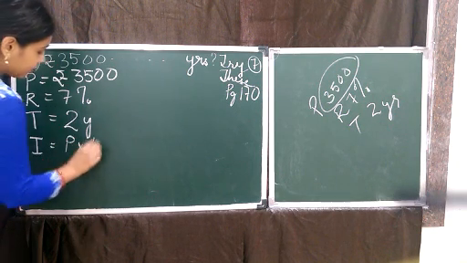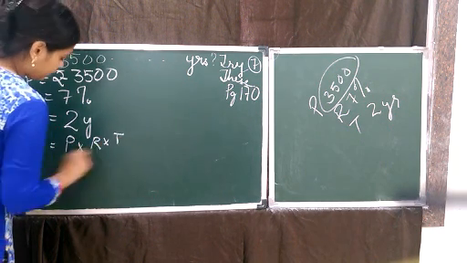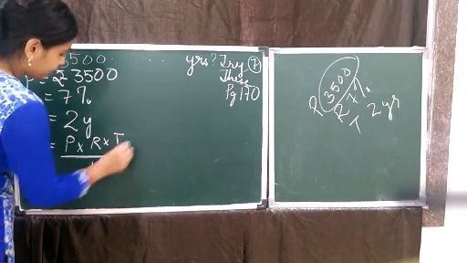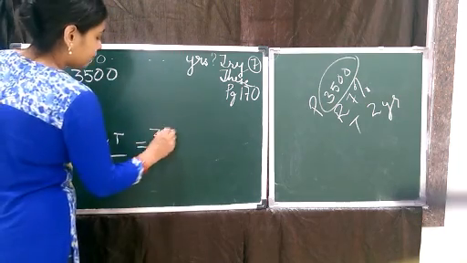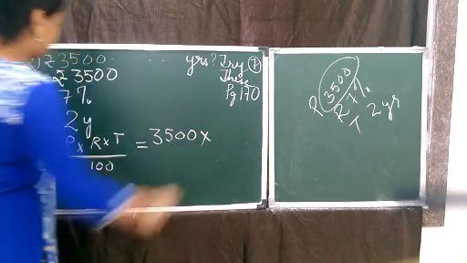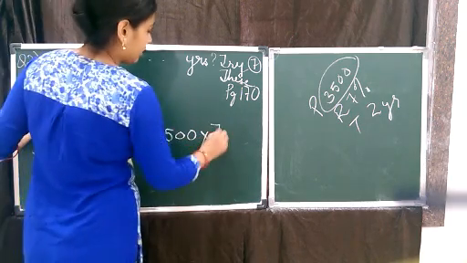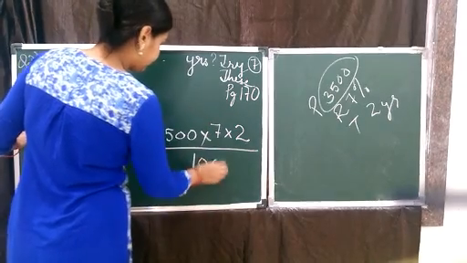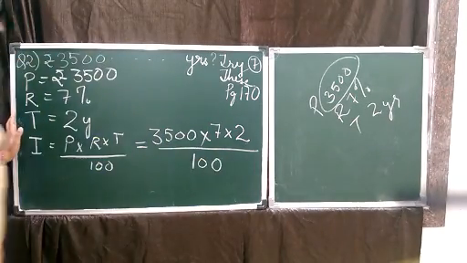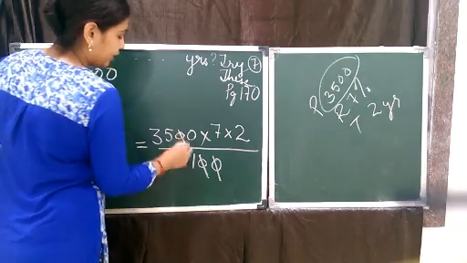So interest is P into R into T by 100, which is equal to 3,500 into 7 into 2 by 100. Now 100, that means 0 and 0 will get cancelled.